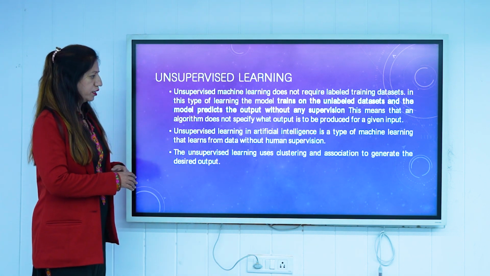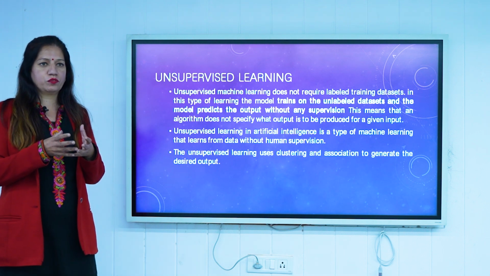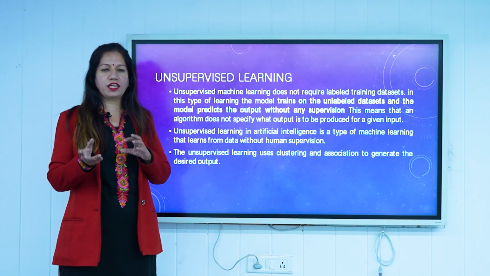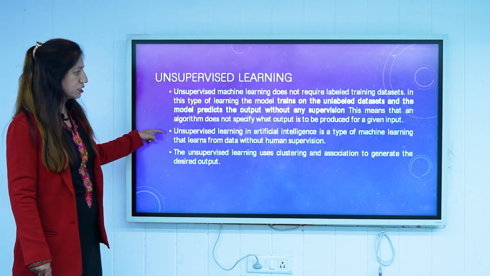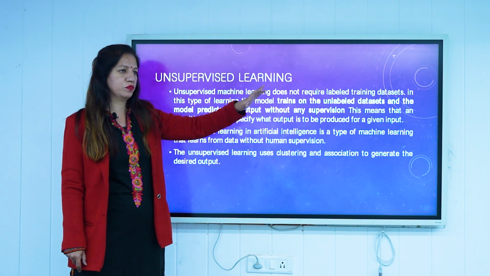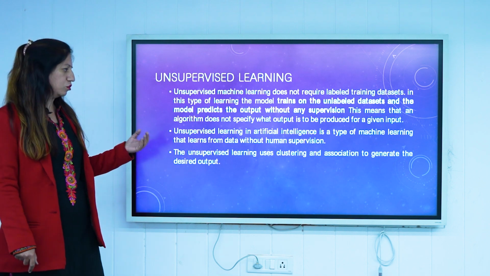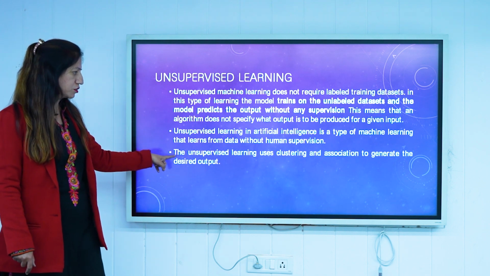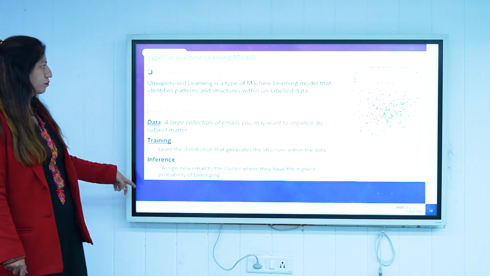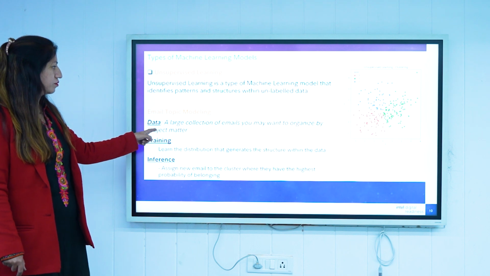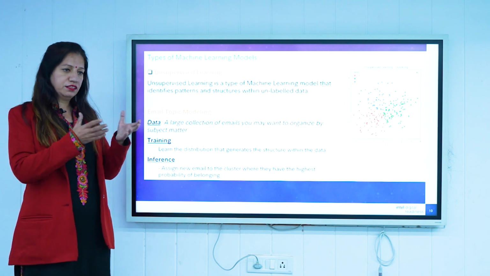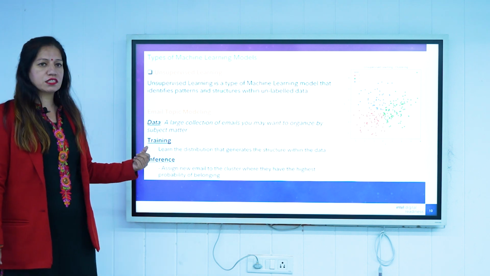Unsupervised learning includes clustering algorithms. Clustering is where we group the data according to their similarity patterns and similarity features. Unsupervised learning is a type of machine learning which learns from the data without any kind of human supervision. That means the target is not known to us, the output is not known to us. It basically uses clustering and association. An example of unsupervised learning: we can have emails grouped according to subject matter. Emails of a similar subject matter can be grouped together. That is a kind of clustering or association.